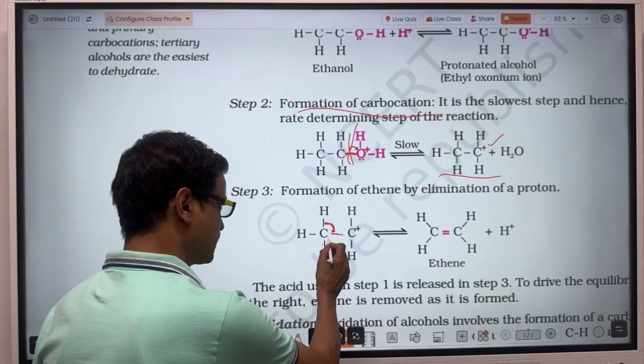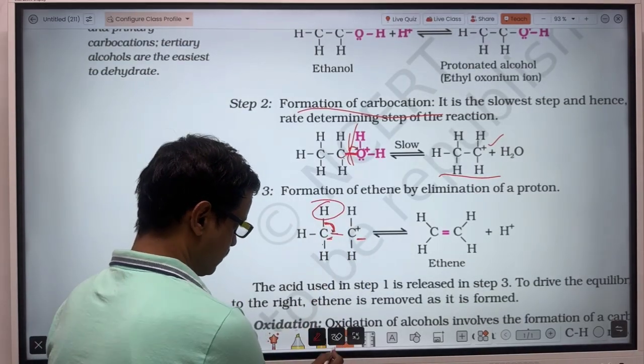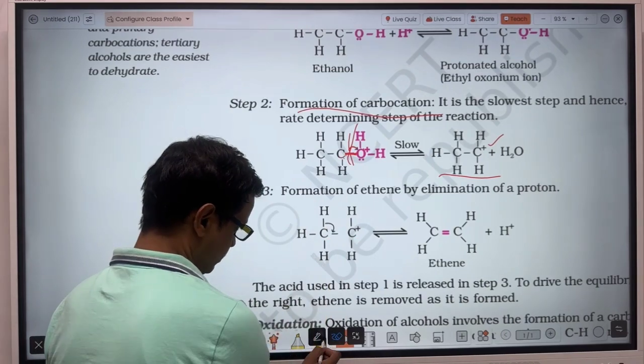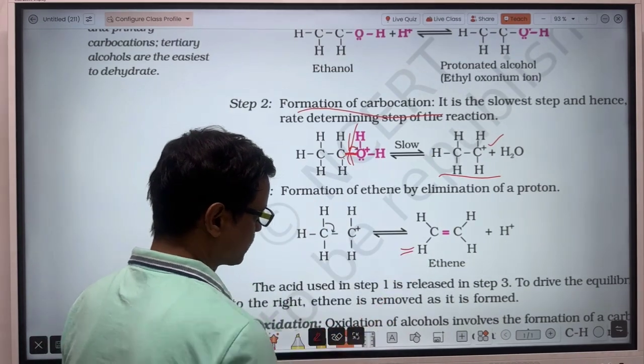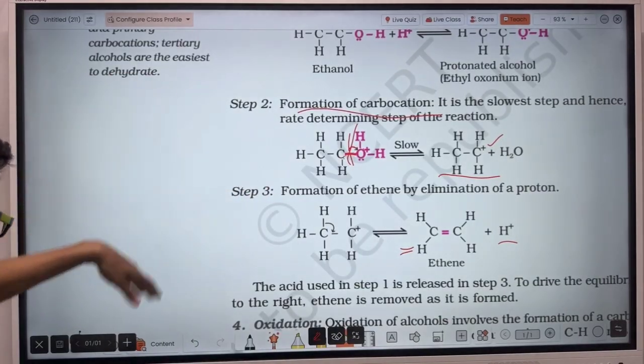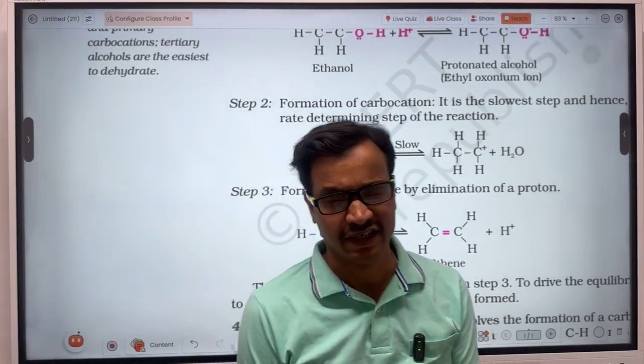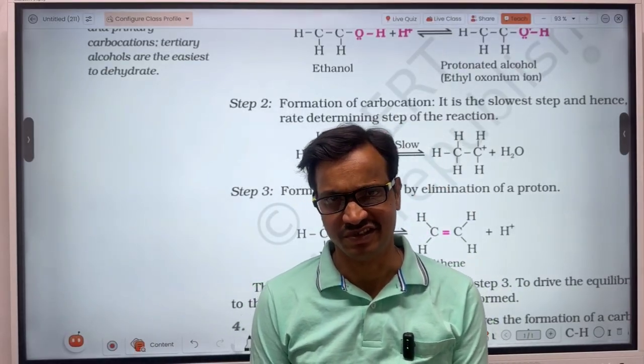So there will be a double bond between this carbon and this carbon, and this hydrogen will be released as H plus ion. That's why it is shown here: double bond, so alkene formation, and H plus has been released. That was the mechanism of alkene formation from alcohol.